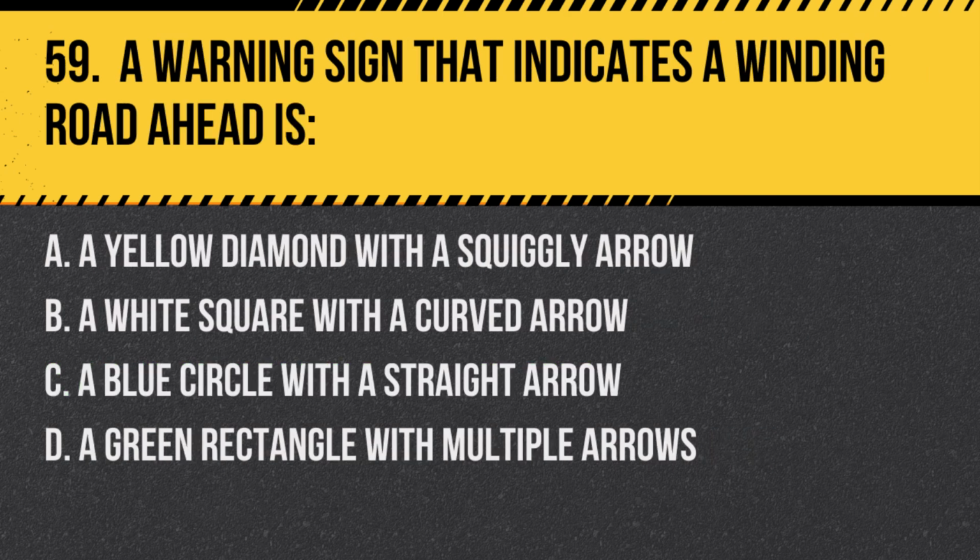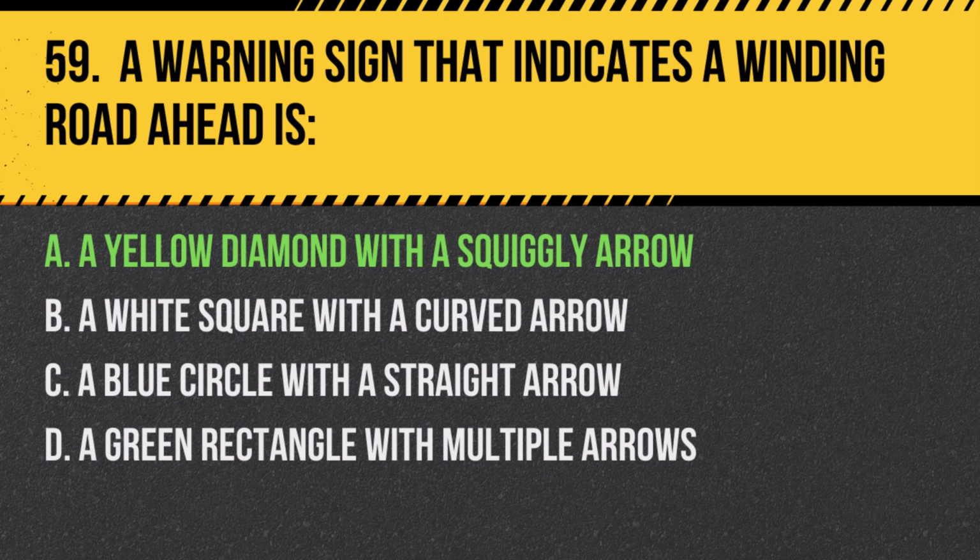Question 59. A warning sign that indicates a winding road ahead is: A. A yellow diamond with a squiggly arrow. B. A white square with a curved arrow. C. A blue circle with a straight arrow. D. A green rectangle with multiple arrows.